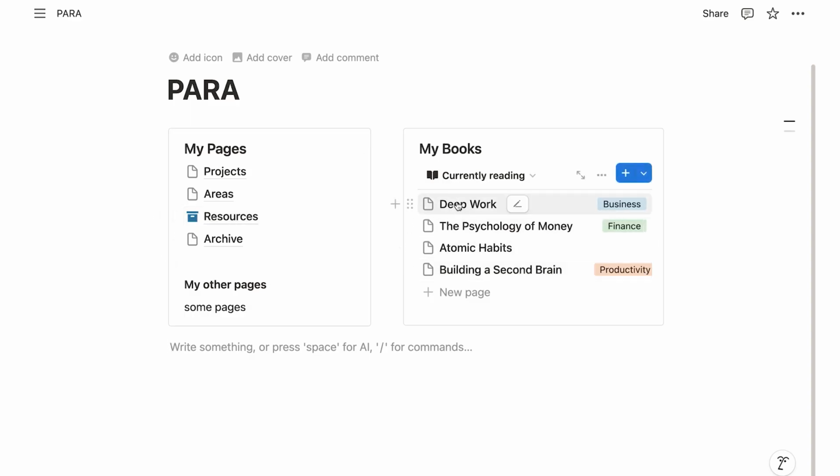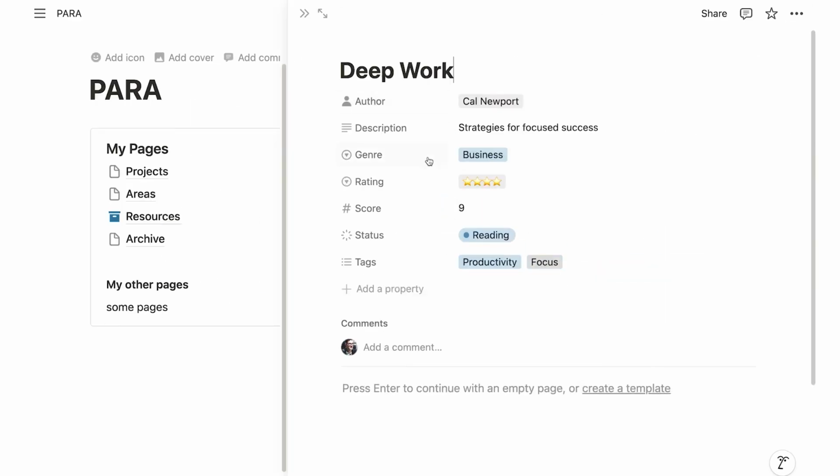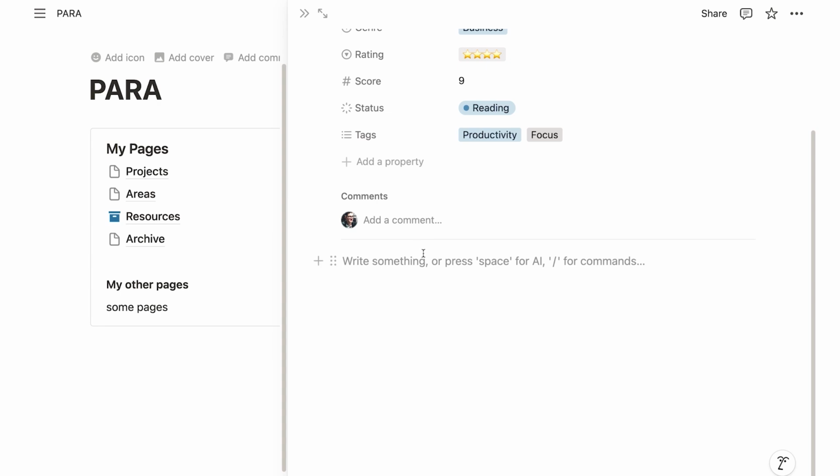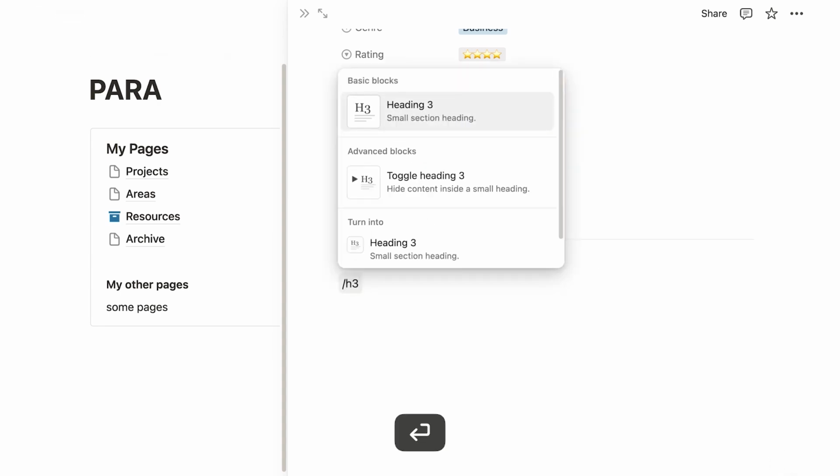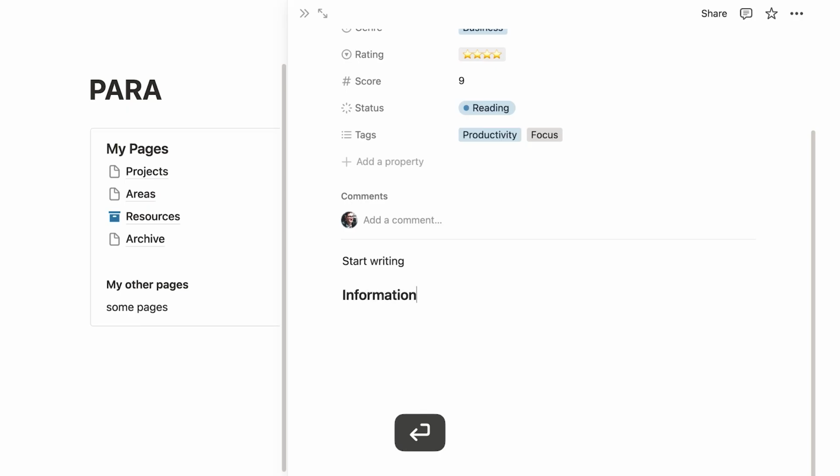So if I click on Deep Work, for example, it opens up here on the side, and at the very top, I see the properties from the database where this page lives inside. But then here in the body, I just have another page. So I can just start writing here, and I can add blocks, right? I have my blocks here. So information, maybe I have my summary, and so on and so on.